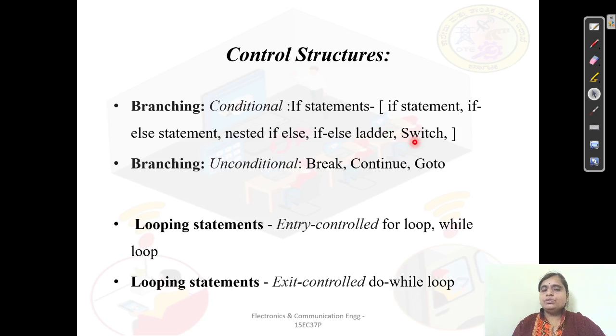In the next, we will go through the switch. Then in the branching, we have the unconditional branching, wherein we have break, continue, and goto. Under looping statements, we have again entry controlled and exit controlled. Under the entry controlled looping statements, we study the for loop and the while loop. Under the exit controlled looping statements, we go through the do while loop. So for this session, we are covering the if statements.